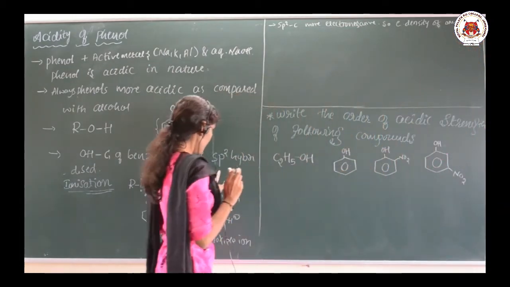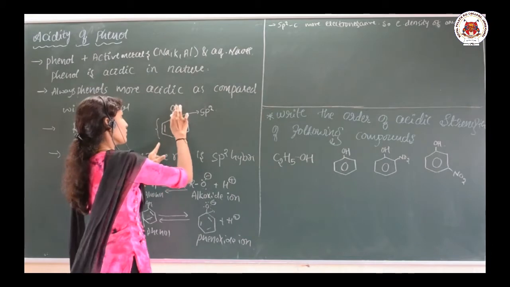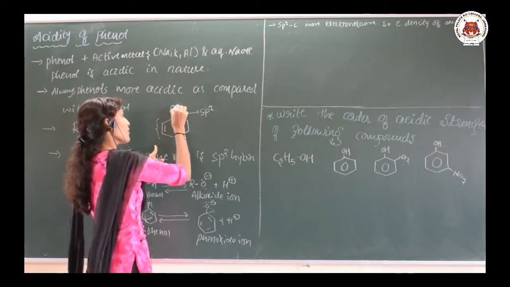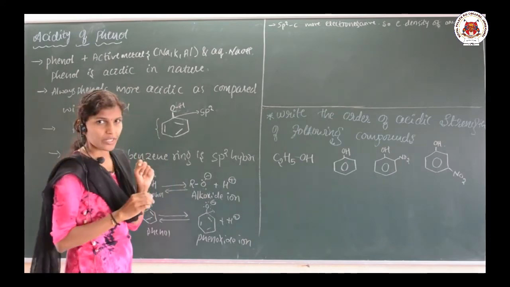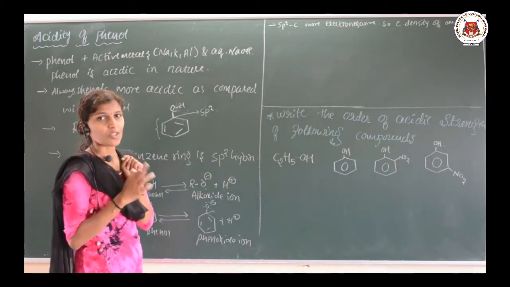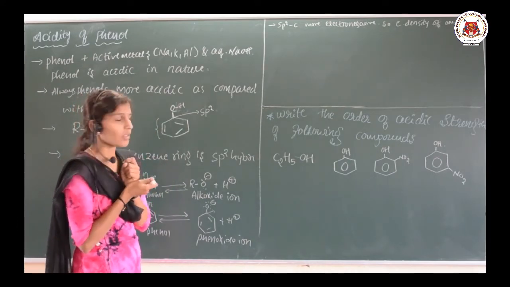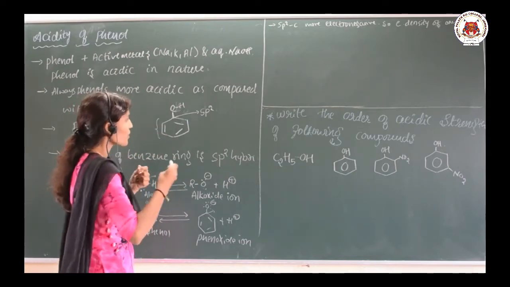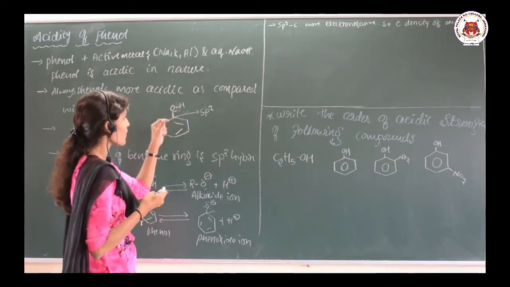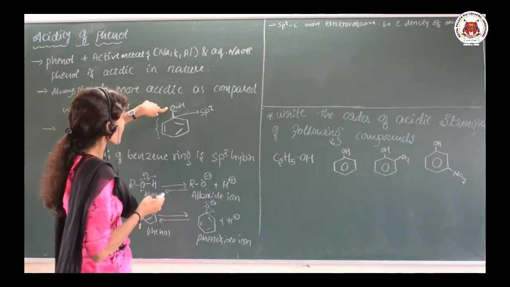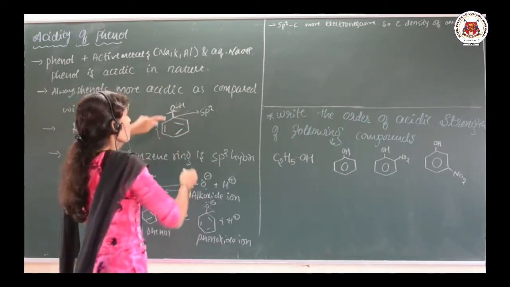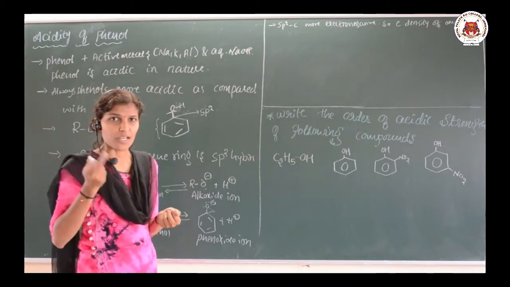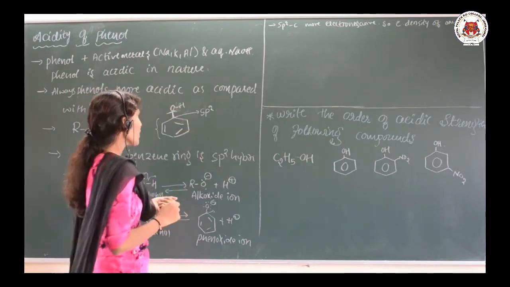Okay, here this carbon-OH is like this. This carbon is more electronegative. So what is the function of more electronegative atoms? It can drag the electrons towards itself. It means it is going to drag the electron from the oxygen. So what about oxygen? The electron density on the oxygen is going to be decreased.